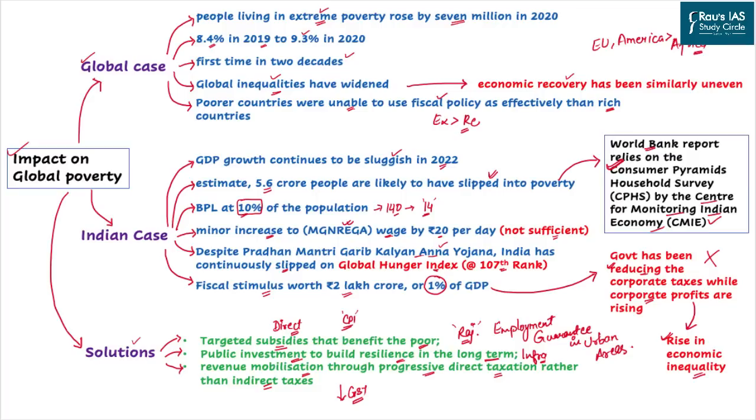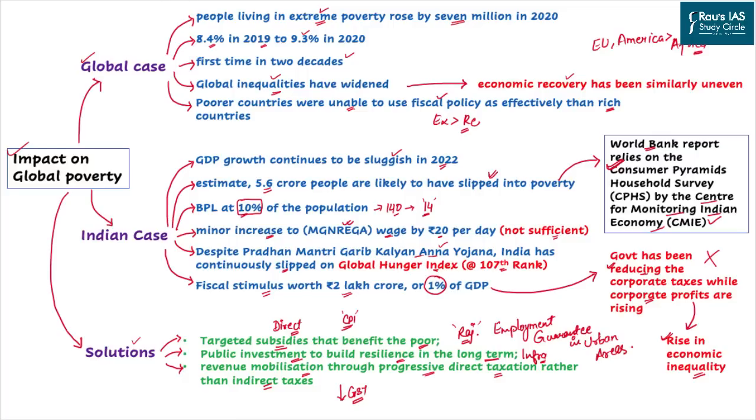Poorer countries are unable to use their fiscal policy because their expenditure is far more than their revenues. And that is the reason why they have been lagging behind with respect to the rich countries. In case of India, things have remained more or less the same. India has actually reflected what has happened at the global stage as well. The GDP growth continues to be sluggish in India even in 2022, and we have not yet achieved the consistent and sustainable long term growth rate that India was aspiring to before COVID-19.